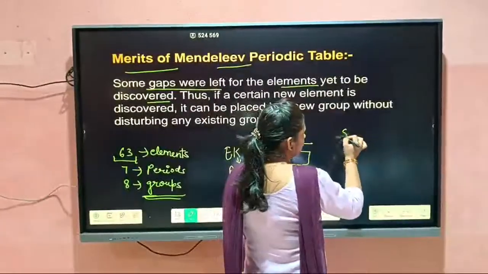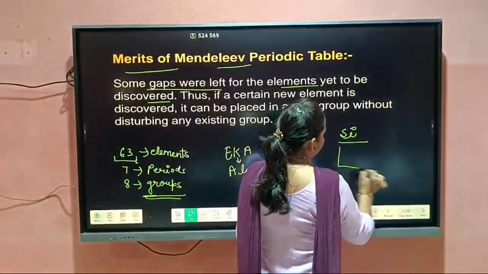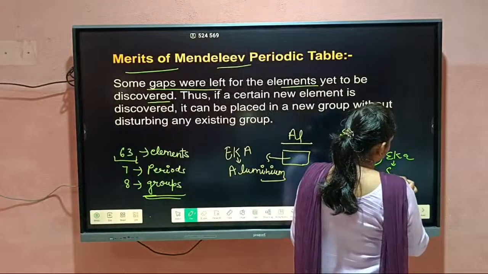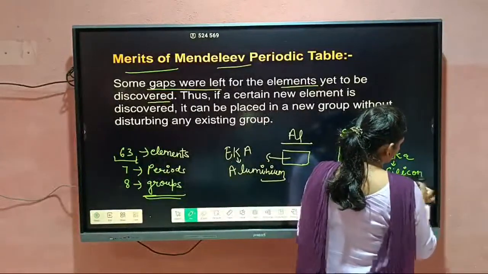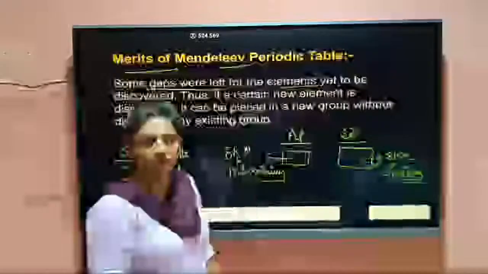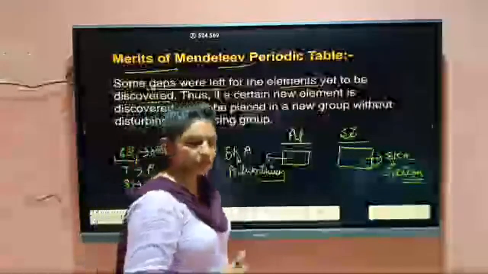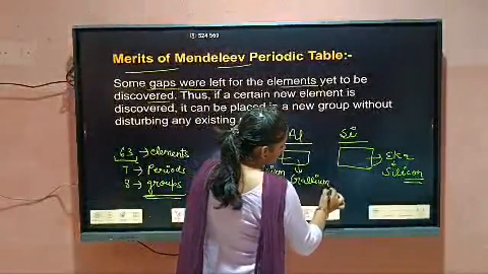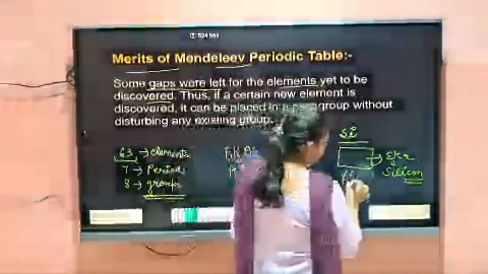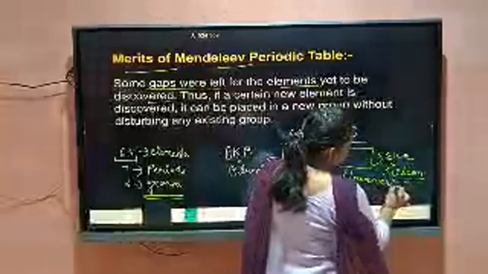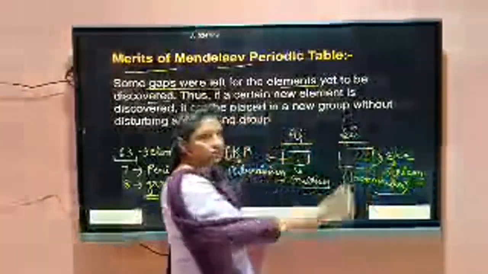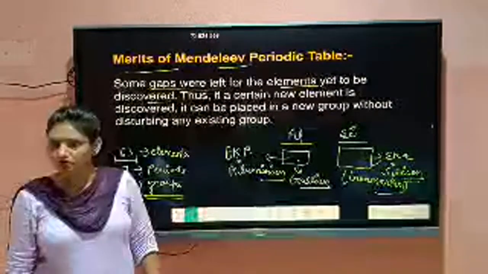And under the silicon, he also left a gap and gave the name Eka-silicon. Now we are studying those elements: Eka-aluminium is gallium and Eka-silicon is germanium. It means Mendeleev predicted gallium and germanium when they were not yet discovered at that time. Is it clear to you or not?